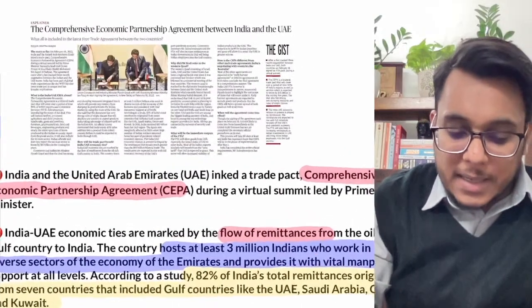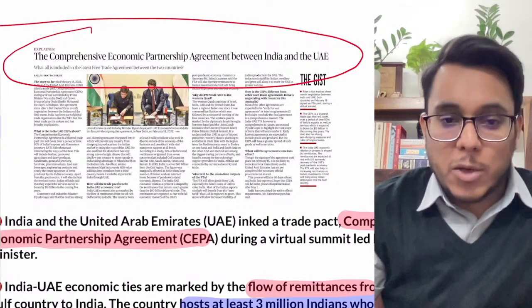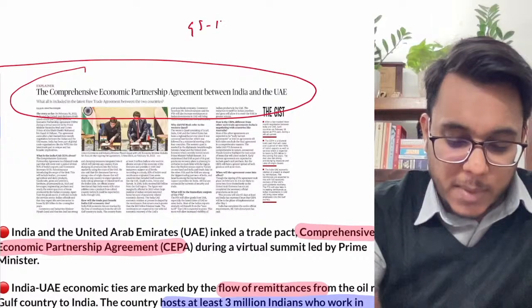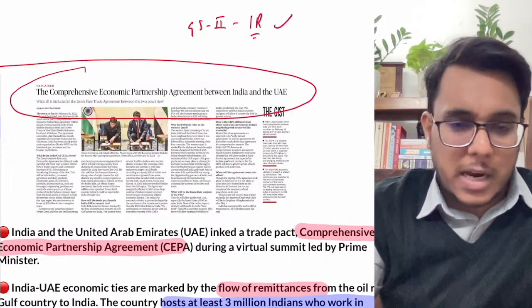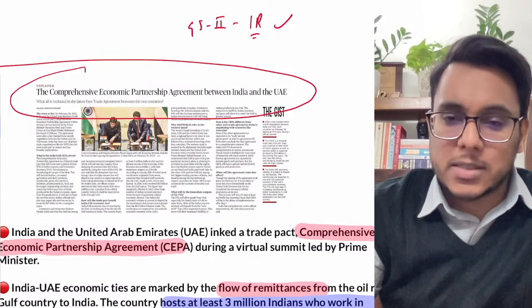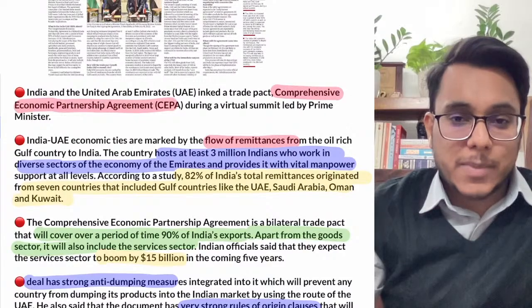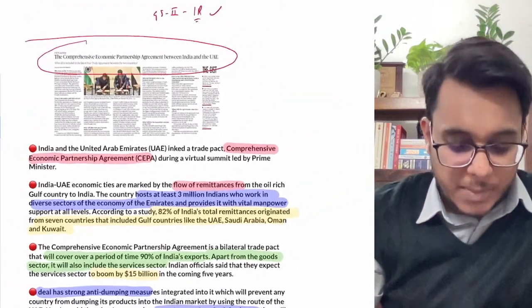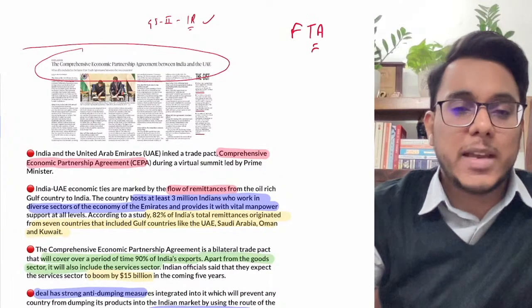Now this article discusses the Comprehensive Economic Partnership Agreement between India and UAE. This article will be important for our GS paper number 2, international relations. A couple of days back we already discussed this particular article also. We have seen that the free trade agreement between India and the UAE has been signed.